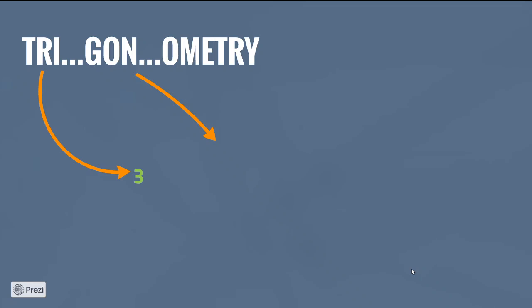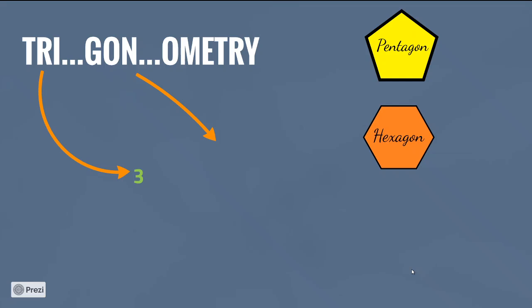Gone. What does gone mean? Well, let us think about a few things which we have seen with gone. You have seen or heard about pentagon? That is a five-sided shape, five-sided polygon, right? And hexagon, a six-sided polygon, and of course the word polygon.